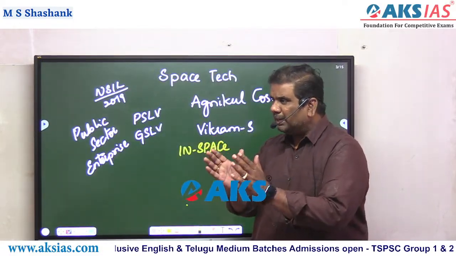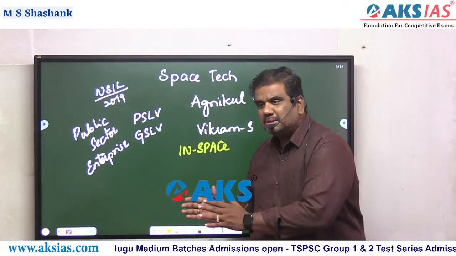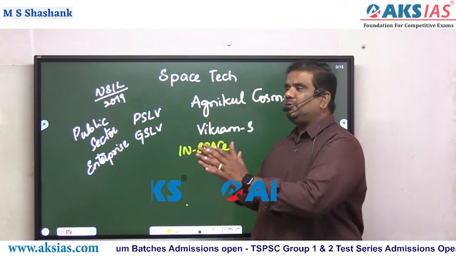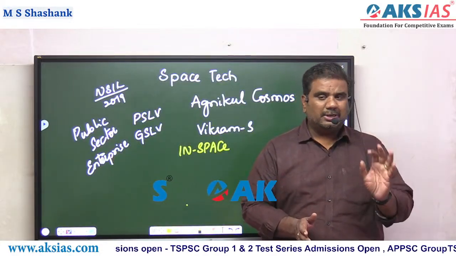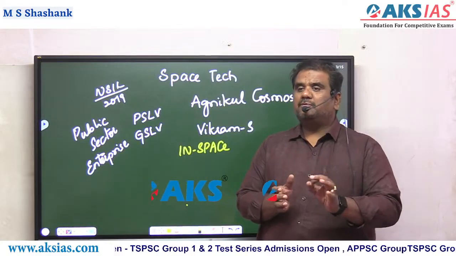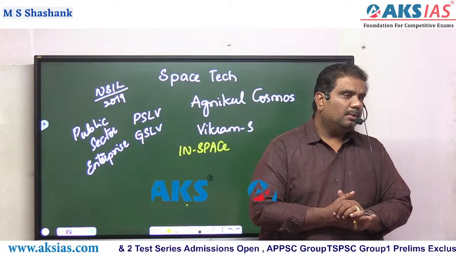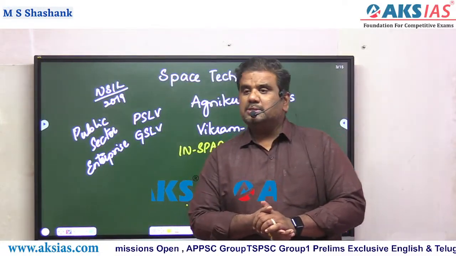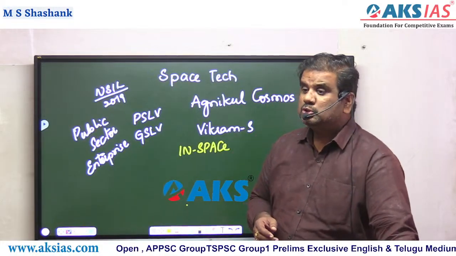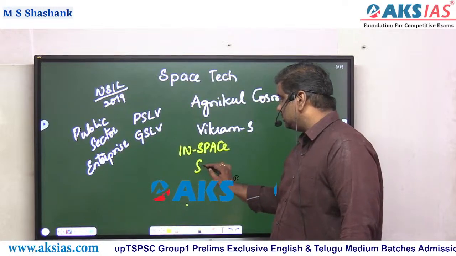Right from the making of the satellites till the launch, receiving the signals, analyzing the signals, every task is done by one agency. But the manpower in ISRO is very, very less. At the same time, as of today, the main focus of ISRO is to concentrate on space explorations.